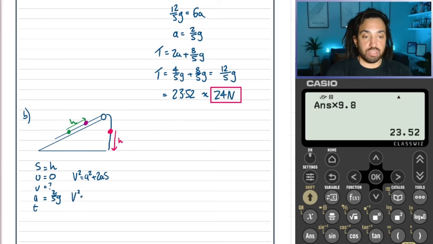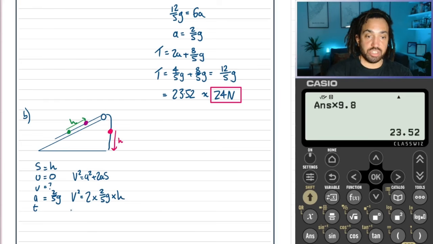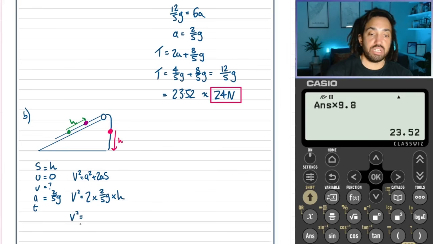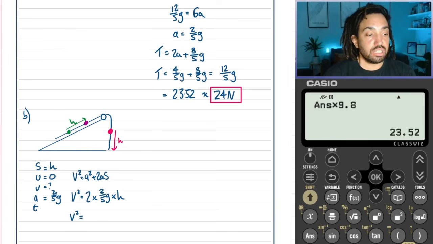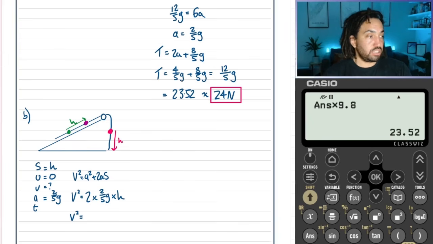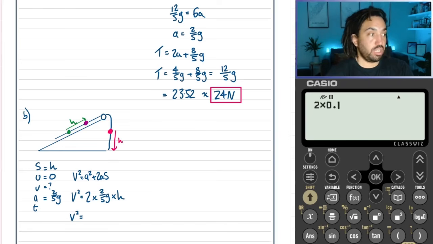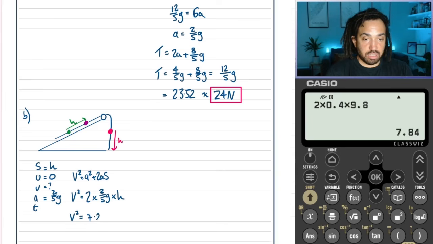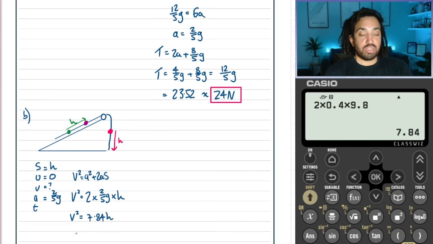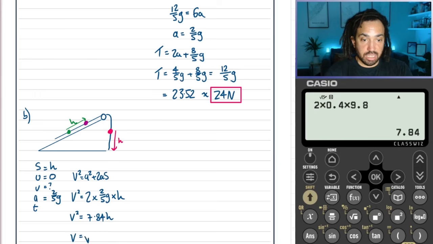The velocity is what we're looking for. u is 0. It's 2 times the acceleration times the distance, which is h. So v squared is going to equal 2 times 2/5 times 9.8 times h. So the velocity at the moment when the string becomes slack is this. Okay.